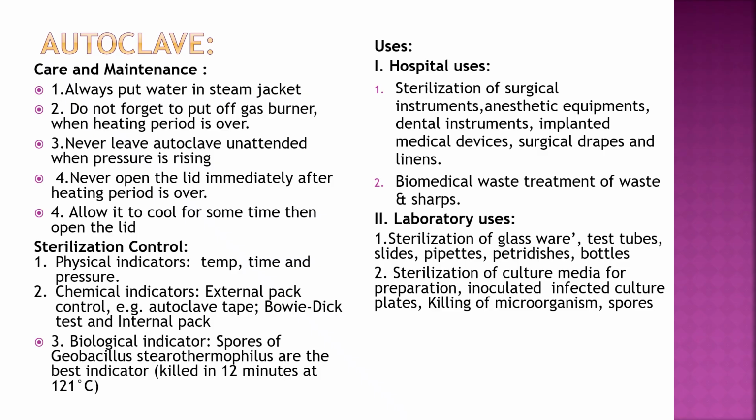Sterilization control: physical conditions like temperature, time and pressure; chemical indicators like external pack control, that is autoclave tape, or Browne's test or internal pack. The biological indicator: spores of Geobacillus stearothermophilus are the best indicator, in which the spores are killed in 12 minutes at 121 degrees Celsius.